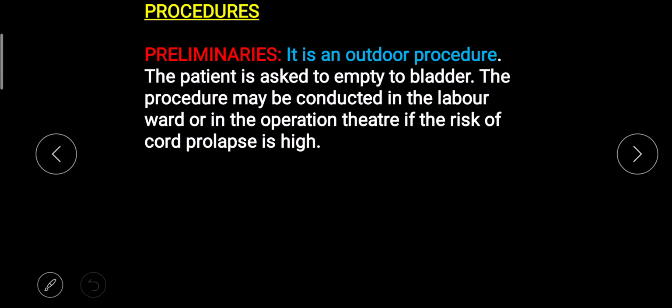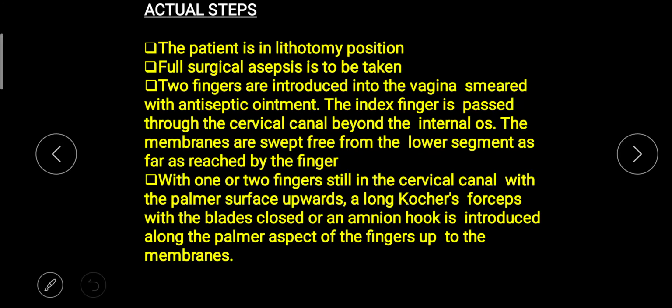The procedure, how they are going to do it, it is an outdoor procedure. The patient is asked to empty the bladder. The procedure may be conducted in the labor ward or in an operation theatre if the risk of cord prolapse is high. So we have to ask the patient to empty the bladder, and you can conduct the procedure in the labor ward as well as in the OT. If there is a risk of cord prolapse, then we can ask the patient to go to the OT. Otherwise you can conduct it in the labor ward only.